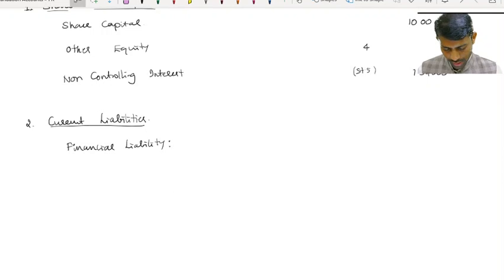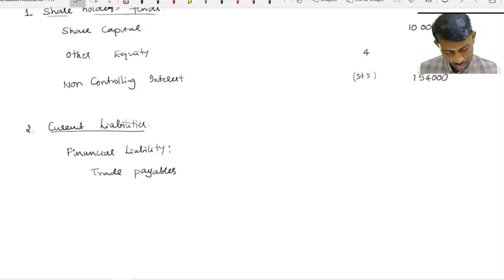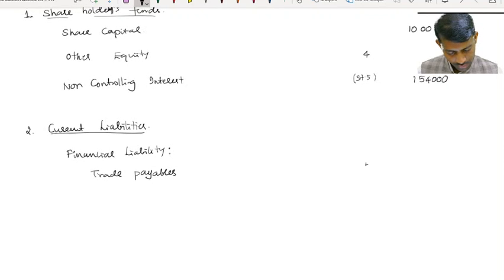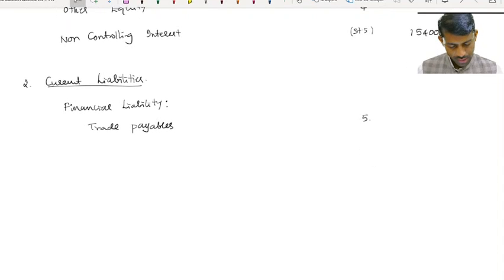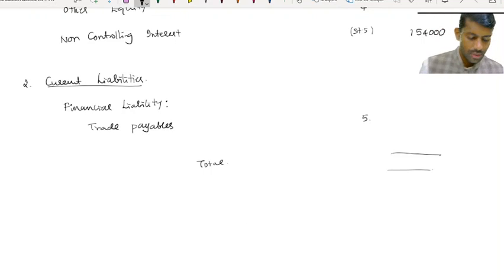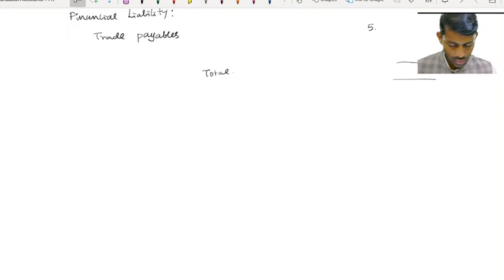Under financial liability, it is trade payables, which amounts to trade payables, note number 5. Trade payables, note number 5. So now let us go to notes forming part of balance sheet.